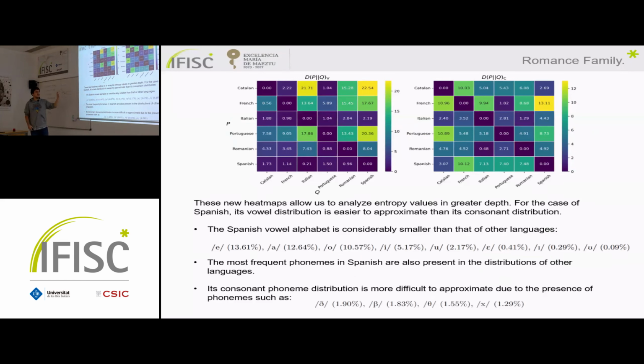So with this, we can infer that the vowel alphabet of Spanish is considerably smaller than in the other languages, and the phonemes that are in the Spanish vowel alphabet are also in the other distributions. And this is not the case for the consonant alphabet. It has these different phonemes with a greater occurrence of 1%, 0.9, etc.